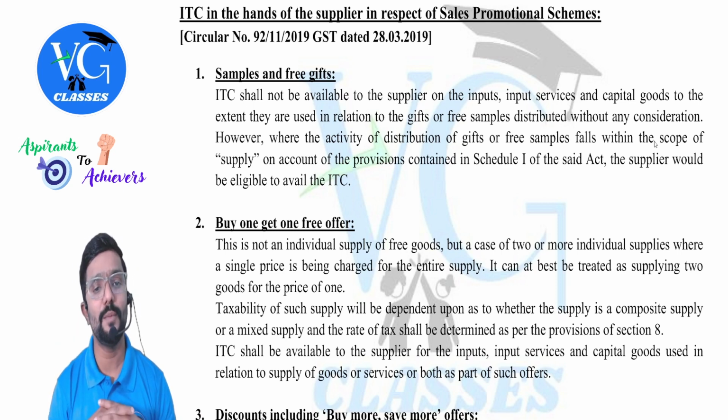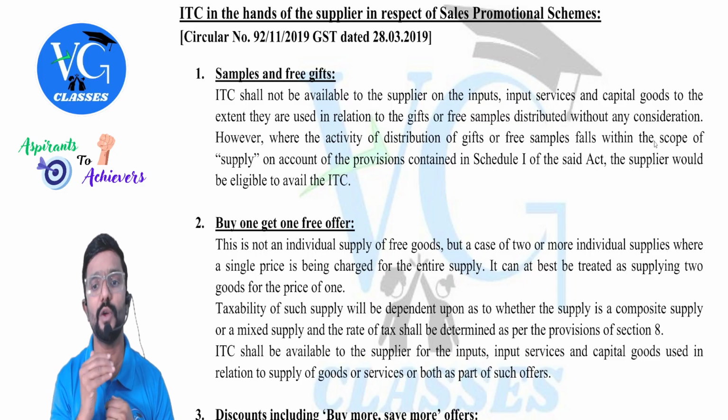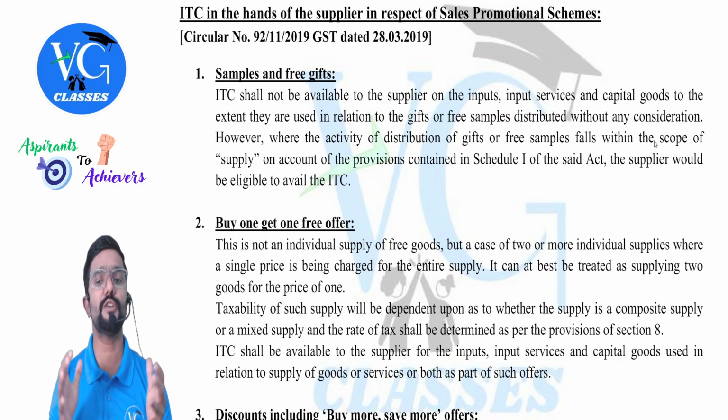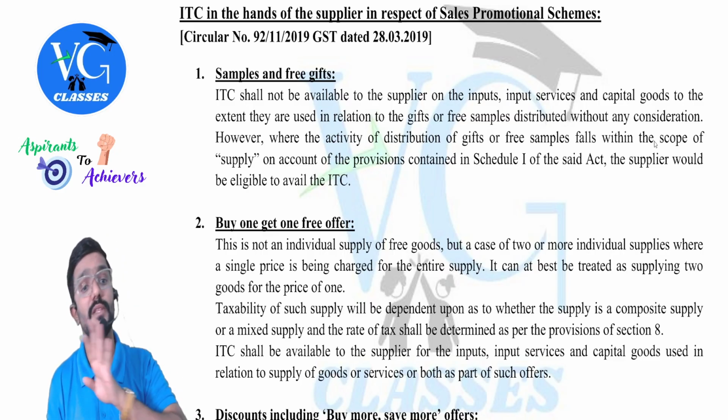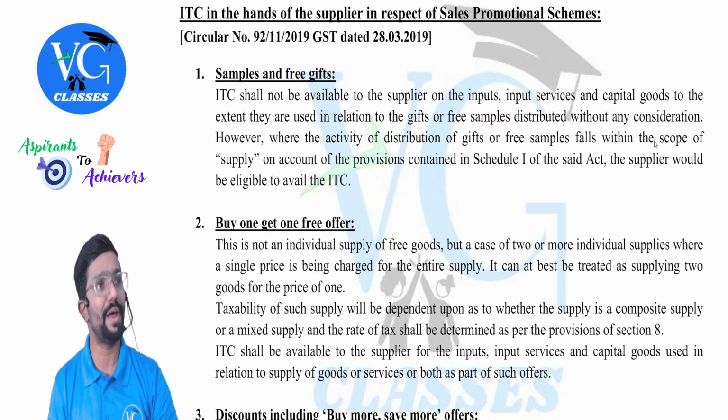ITC shall not be available to the supplier on the inputs, input services and capital goods to the extent they are used in relation to the gifts or free samples distributed without any consideration. However, where the activity of distribution of gift or free sample falls within the scope of supply on account of the provisions contained in Schedule 1, that is para 1 of Schedule 1 of the said Act, the supplier would be eligible to avail the ITC.